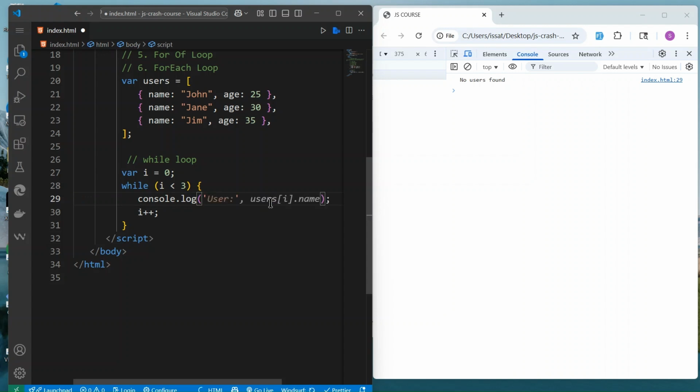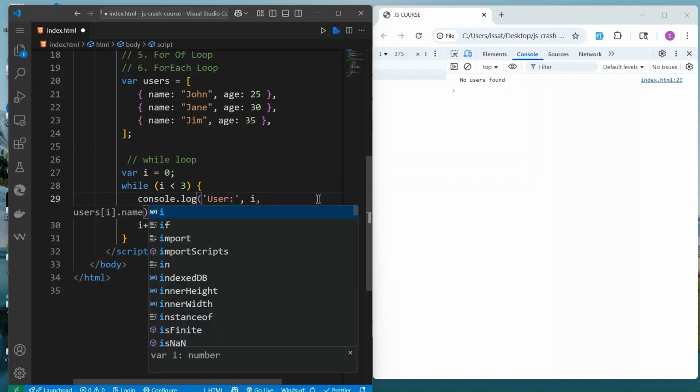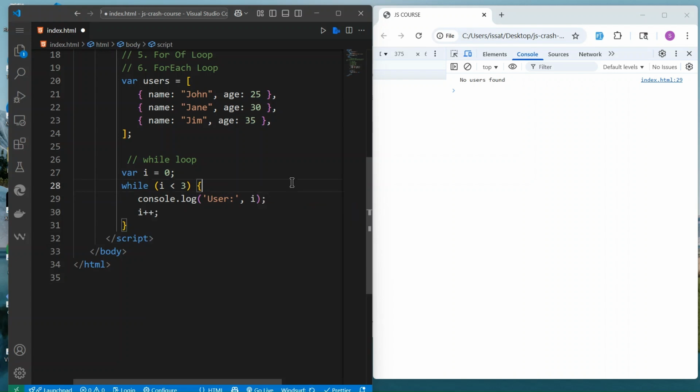For example, print user, and then we take our array of users and access user by index. But we don't want to do that. What I want to do is just show you that we can print i, console.log i, so we just see the index of data.